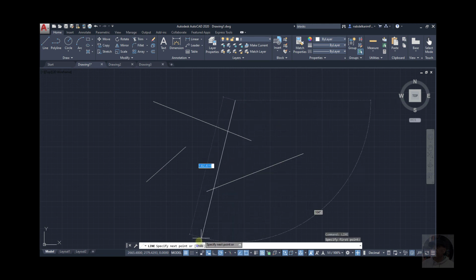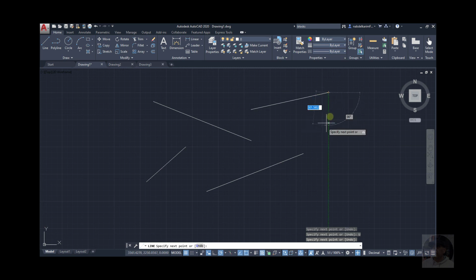Now you can undo, or now it's asking you to specify the next point. Click here. Again, you can undo if you make a mistake.